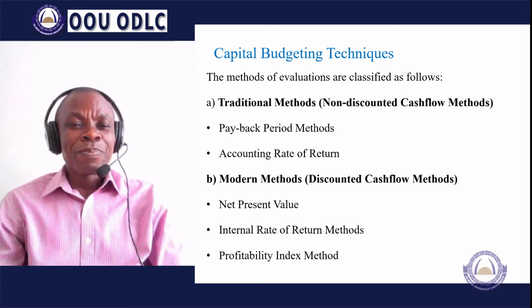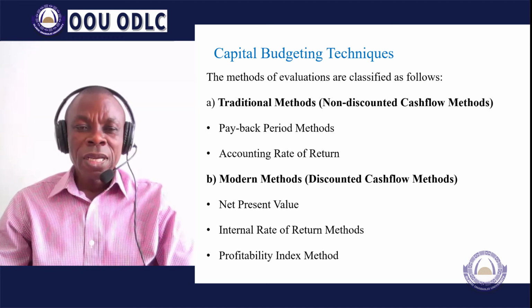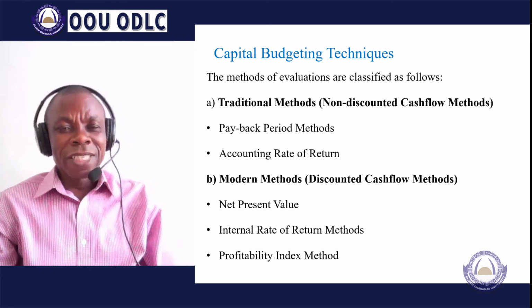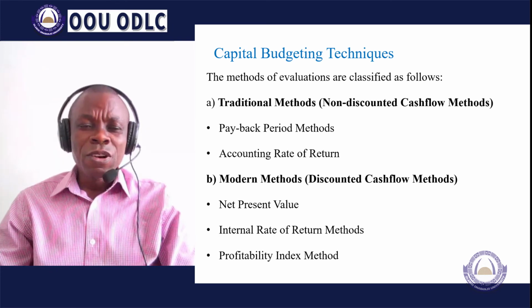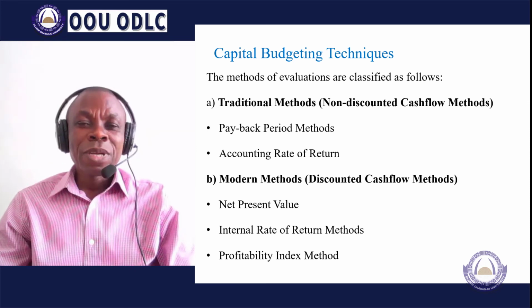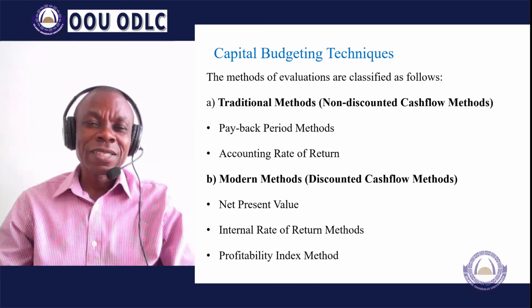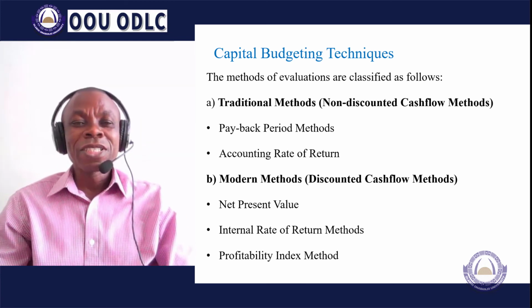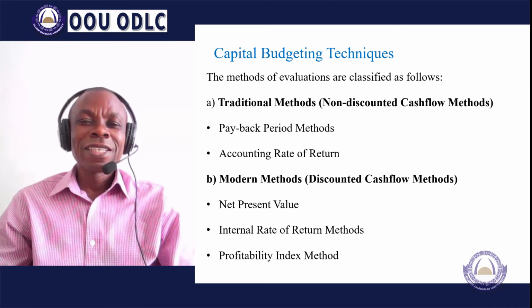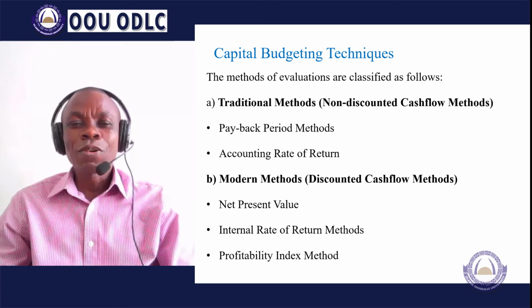Now, the payback period and the accounting rate of return, these two techniques under the traditional method are very, very easy to employ. They are very fast, they are understandable, they are not too rigorous to be understood by an average person. So that makes them attractive as the first method of screening out projects, because they are very simple to understand. But part of the challenges associated with this traditional method is the fact that they don't take the time value of money into consideration.